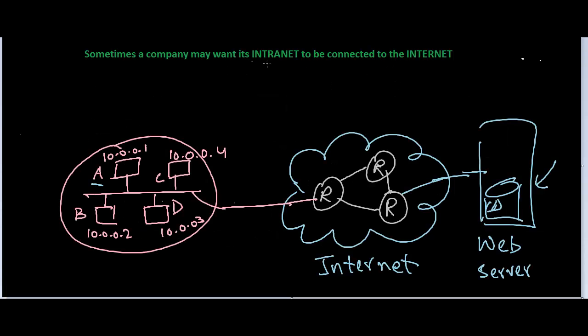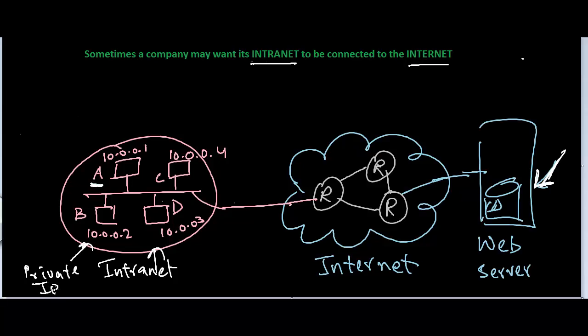But sometimes a company may want its intranet to be connected to the internet. So for example, this computer A here might want to request a web page from this web server which is lying on the internet. Okay, so remember, this is our intranet, and this is using private IP addresses.